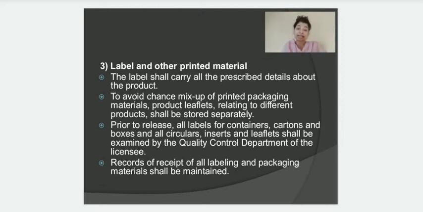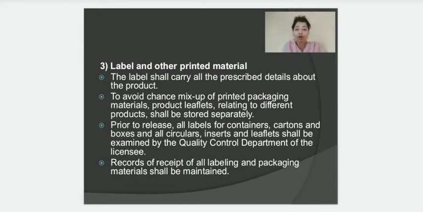Now secondly, different colors can be used to differentiate the status of the product. For example, different colors can be used for products which are under test, approved, or rejected. The quality control department has the responsibility to approve all the labels and all the printed materials before use. They have to examine all the labels before those labels are used.